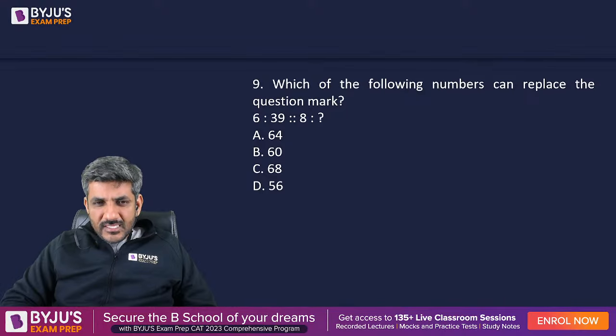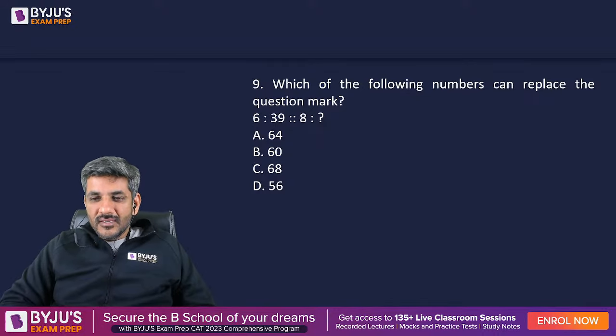Shilpa says C. Ishan says C. Girish says C. Sonal says C. This time first one to answer is Ishan, then Girish, then Sonal, then Reena, Meera, Rakesh. सभी लोग C कह रहे हैं. That is 68.